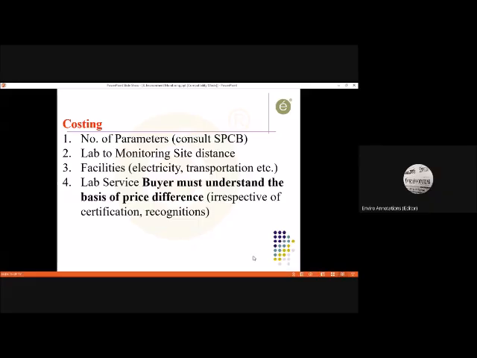Ideally, monitoring of one ambient air quality sample should never be less than 12,000 rupees, and that is the minimum. I'm saying it should never be less than 12,000 rupees. But you will find in many cases there are people who are showing 4,000 rupees, 4,200 rupees.